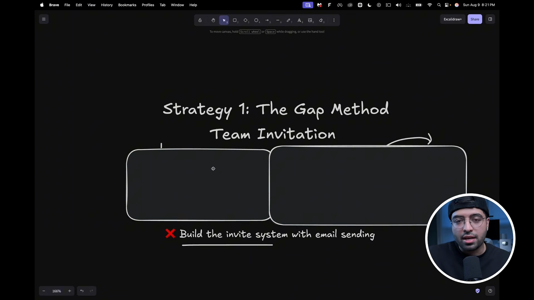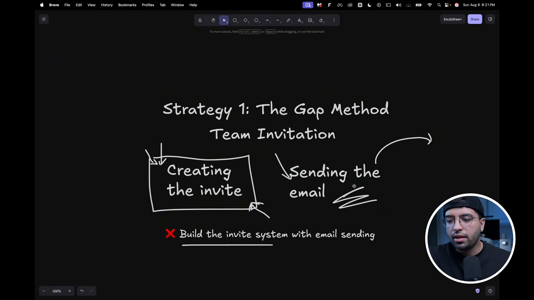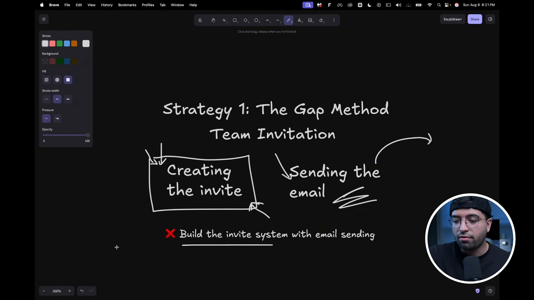So here's a good example so you can understand this. Team invitation can be broken down into two different tasks. You have creating the invite, and then you have sending the email itself. A bad prompt would be something like, build the invitation system and then send an email to the invited member. So what we essentially did here is we intertwined both of these tasks.